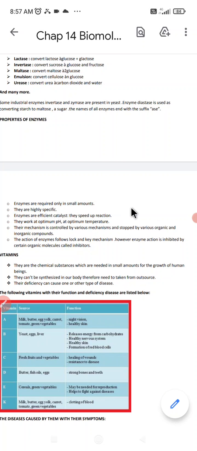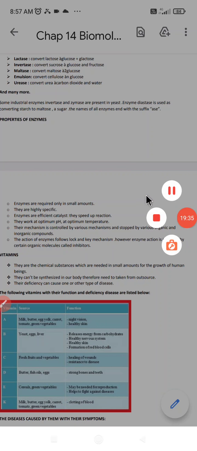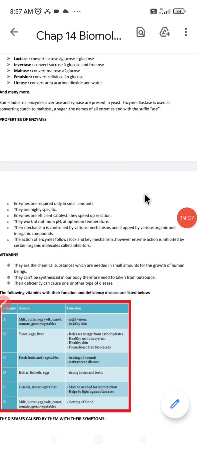So that was all about the study of enzymes. In this chapter, we have discussed different types of enzymes, functions of enzymes, and the properties of enzymes. As temperature varies, enzyme action also changes.